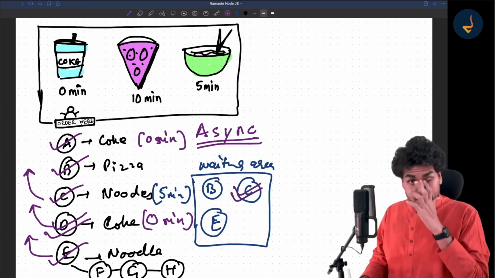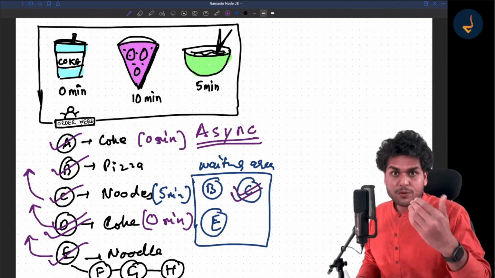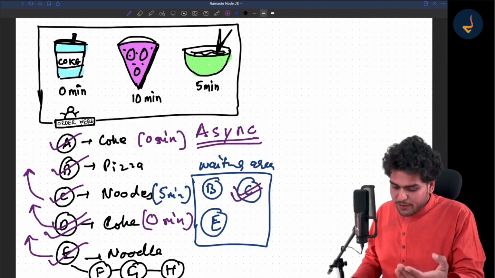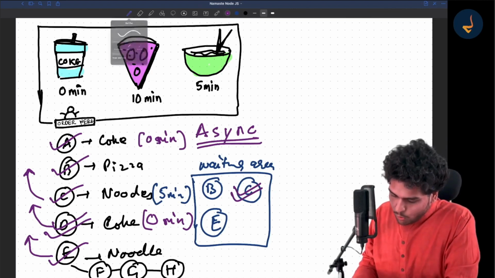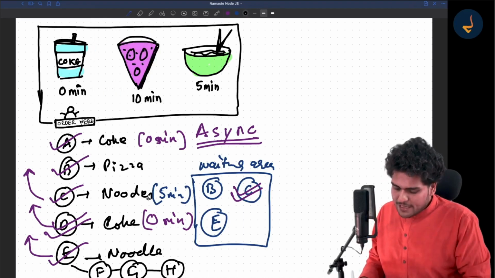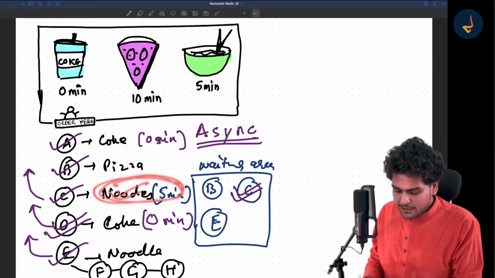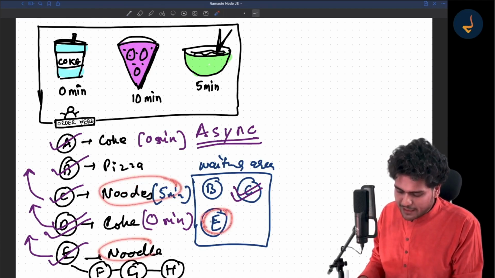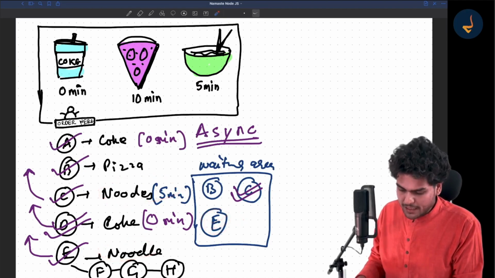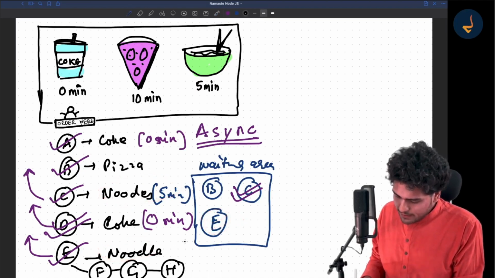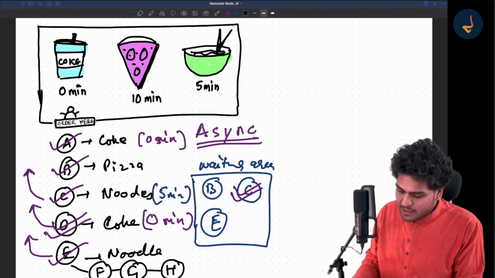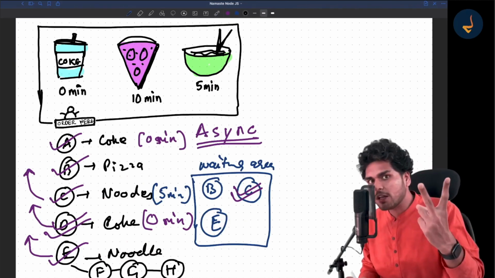Now again, after 5 minutes, the pizza is also ready. Meanwhile, the noodles order was completed, and the processing of another noodles order, the order of E, started happening at 5 minutes. So after 10 minutes, the pizza was also ready and the second noodle order was also ready.